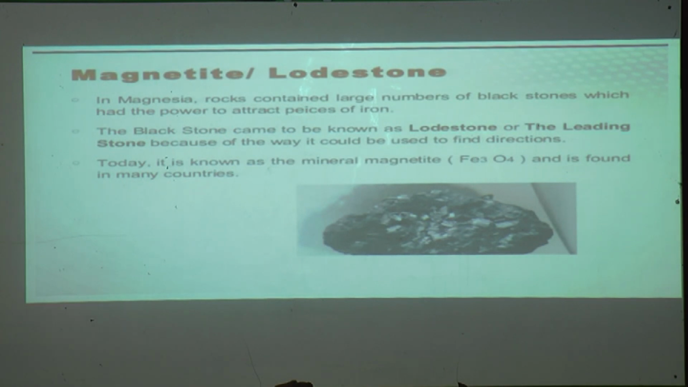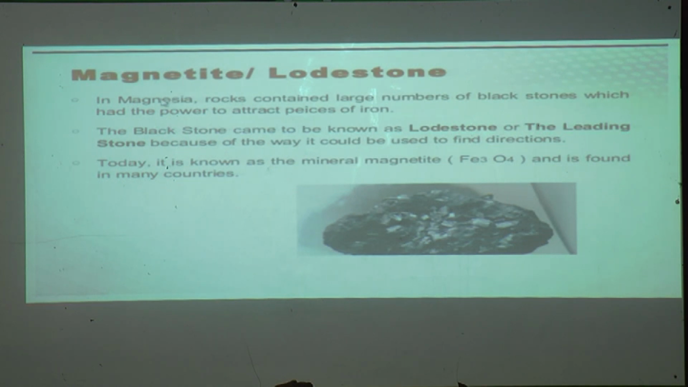Now we will move to the next point, magnetite or lodestone. The natural magnet was named by scientists. What name did they give to the natural magnet? It is magnetite. The rock on that mountain which showed characteristics or properties like a magnet is named magnetite, or it is also known as lodestone. In Magnesia, rocks contained large numbers of black stones which had the power to attract pieces of iron.